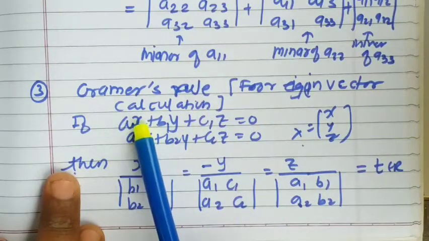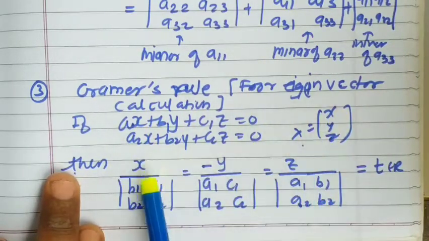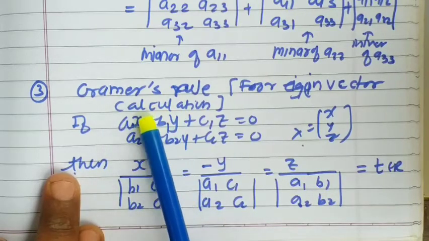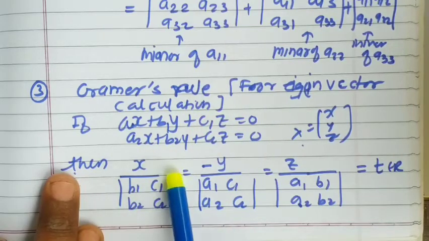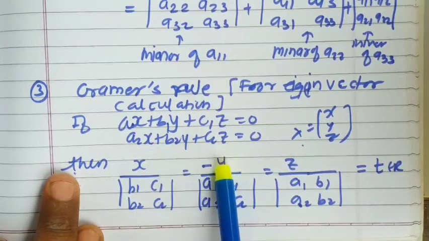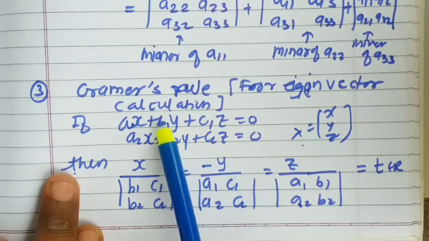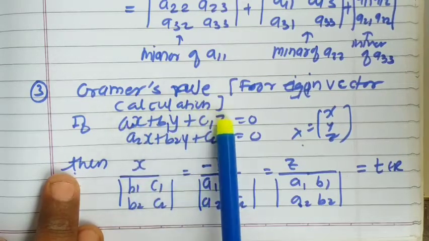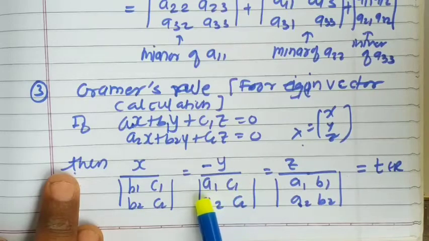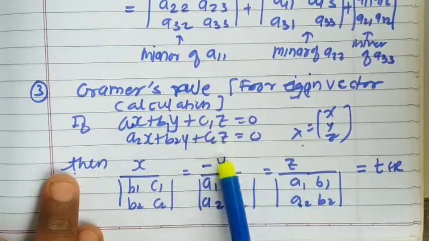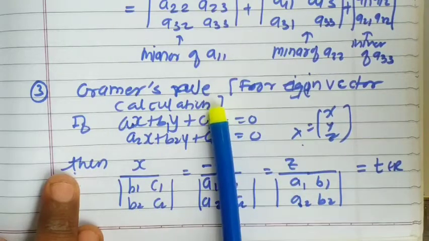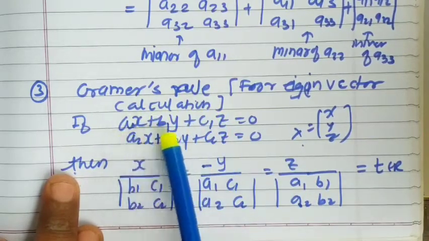So how are we going to obtain the values of x, y, z? By determining this ratio: x upon the determinant of the coefficients of y and z, that is b1 c1 b2 c2. Here the second variable is minus y, so minus y upon a1 c1 a2 c2. Drop the coefficient of y and consider the x and z coefficients in the case of y. And z upon, now drop this, a1 b1 a2 b2.